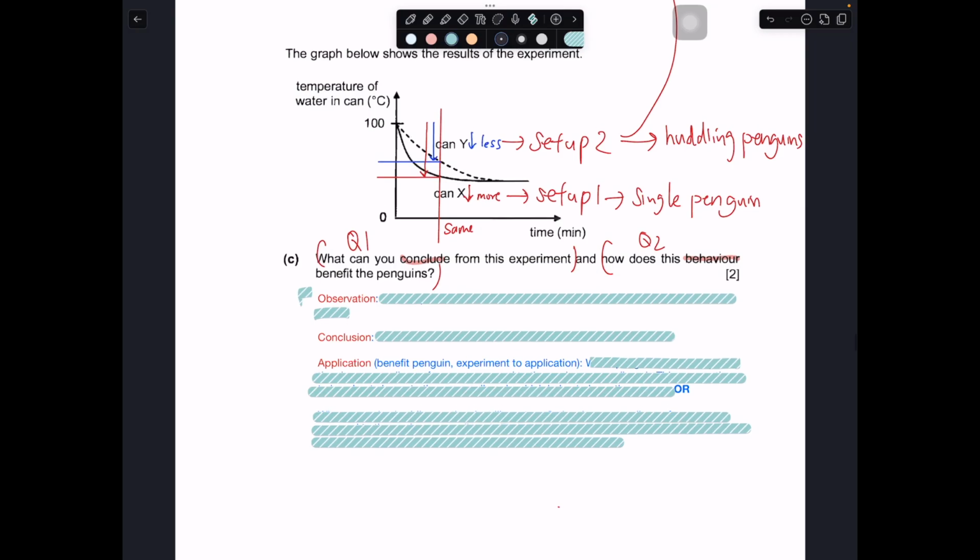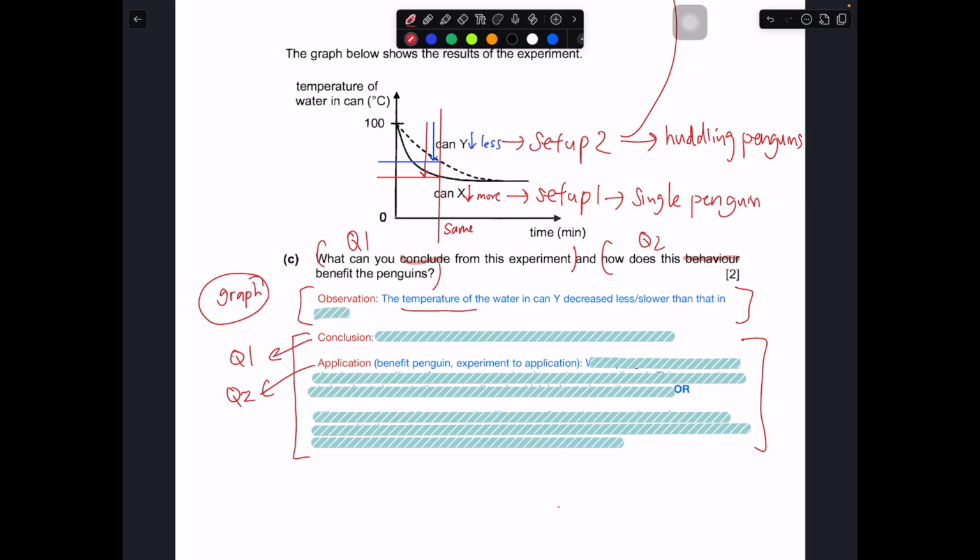First up, I'm going to talk about the observation. The observation is really talking about the graph alone, but it's actually not required in the question, so you don't really need to write it. You just need to write this part. This conclusion represents Q1: what can you conclude? Q2 represents the application part. The observation is that the temperature of the water in can Y decreases less, or decreases lower, than that in can X, because we are talking about time.